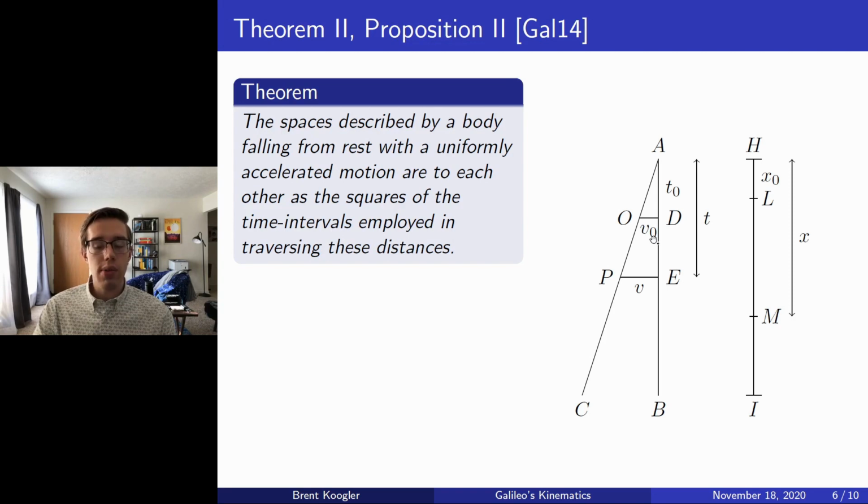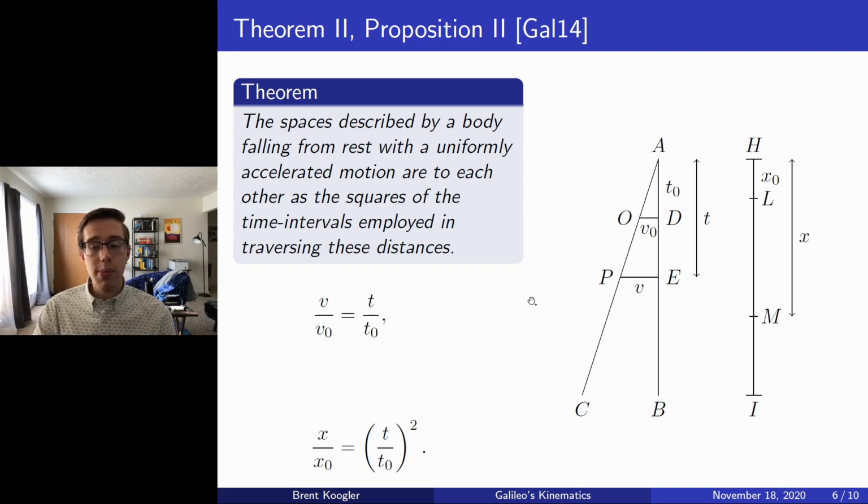So we let V naught represent the instantaneous velocity OD at time T naught, which is just the line segment AD. And then we let X naught, or HL, represent the distance corresponding to the time T naught. And similarly, we define V, T, and X. Then the claim will have been shown if X divided by X naught is equal to the ratio of T over T naught, squared. In order to do this, we begin by noting that due to uniform acceleration from rest, the velocity is proportional to the time. In other words, we actually get this ratio immediately.